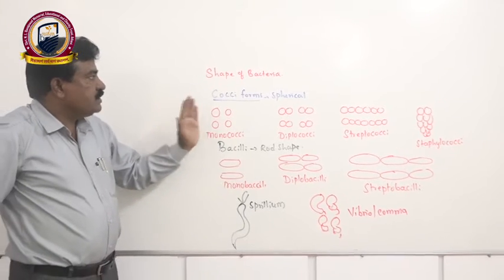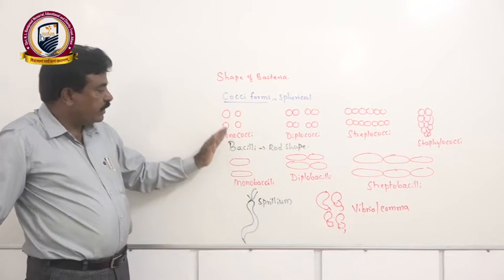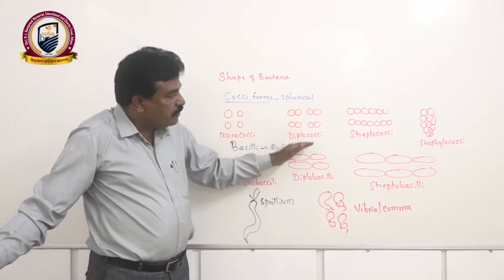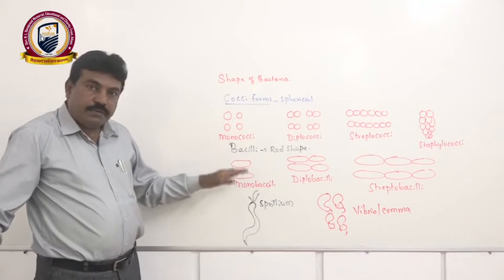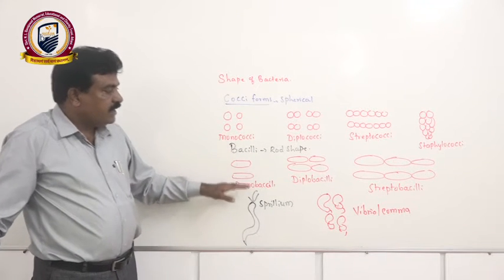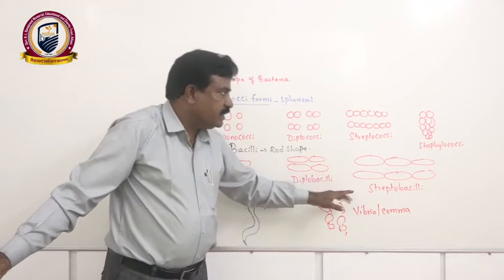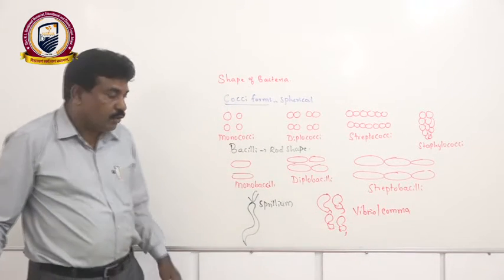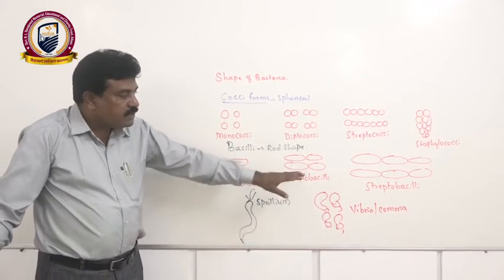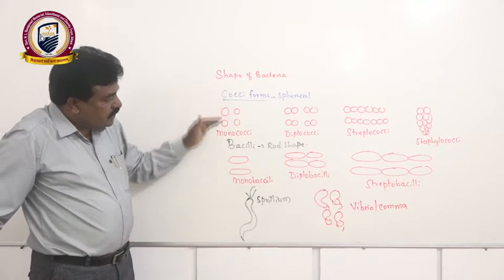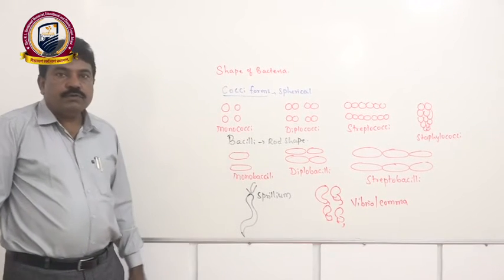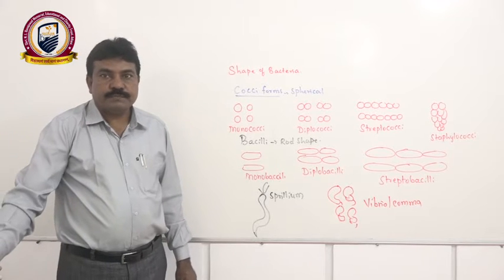In cocciform we have four categories: monococci, diplococci, streptococci, staphylococci. Then in bacilli we have three forms: monobacilli, diplobacilli, streptobacilli. No staphylobacilli at all. The spirillum as well as vibrio are single forms of bacteria. Based on shape, we classify bacteria into four important groups.